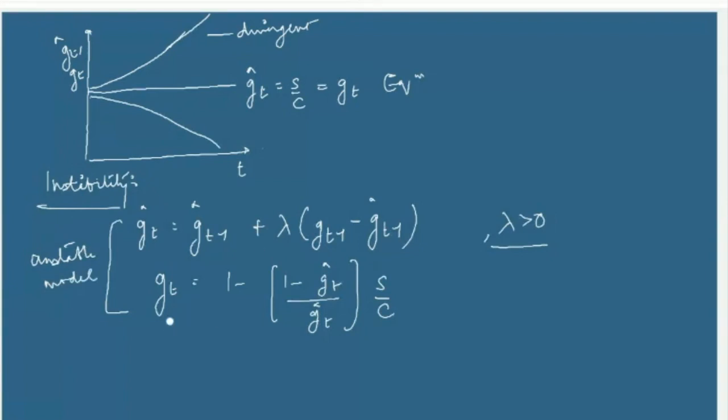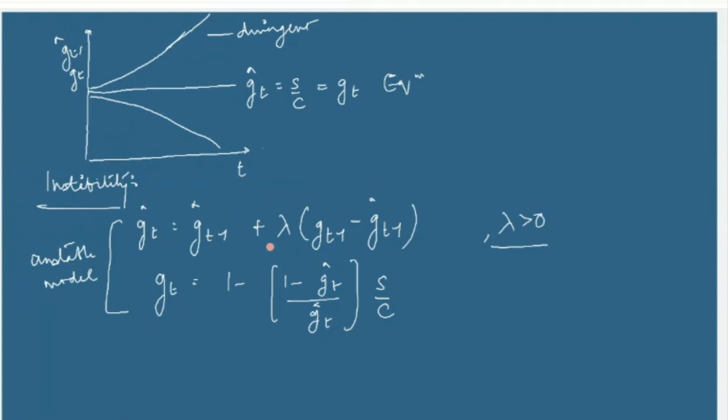Because if we believe that GT and GT hat are related by this equation, and from the results we can establish a relation between GT minus 1 and GT minus 1 hat, the first equation that I have written here is just a numerical way of writing what we are understanding here, which is that the expected growth rate in time period T will be equal to the expected growth rate in the previous time period.